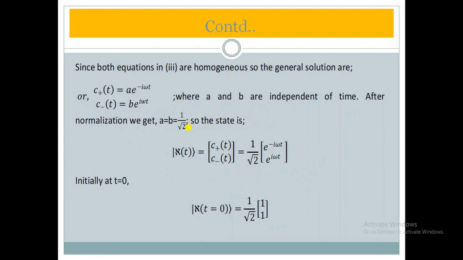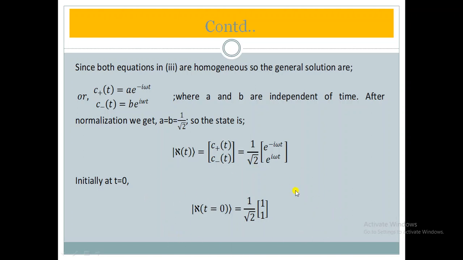At time t equal to 0, initially, meaning the time at which we start our reading, that is called zero time. So while putting t equal to 0, xi t equal to e to the power minus 0, and something to the power 0 equals 1, so this would be the initial state, 1 by root 2 times 1 1.